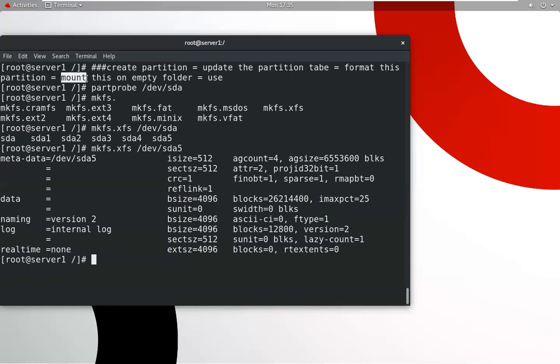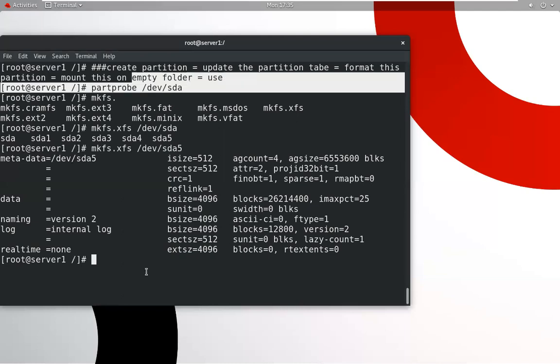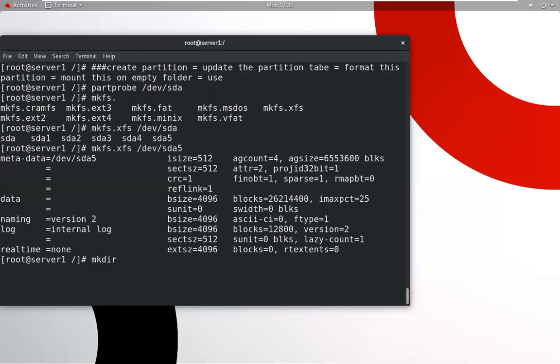Then what is the last option? Mount. We want to use this, so we should mount this particular partition on an empty folder. So create a folder /part5, called partition 5. Then mount this. What is the command? mount /dev/sda5. This is your partition, and this partition will be mounted on this particular folder. This is your partition name and this is your mount point.